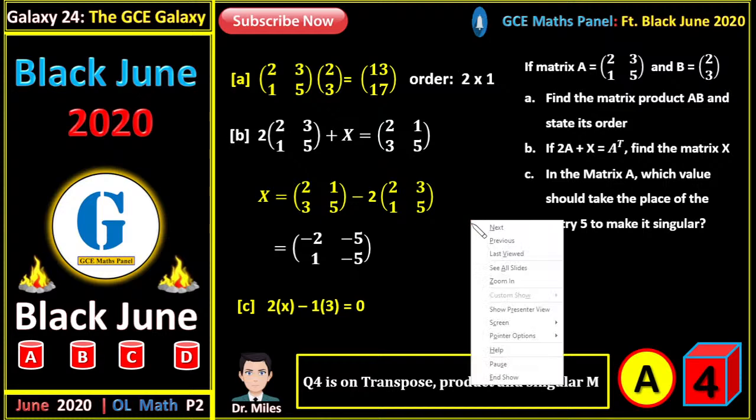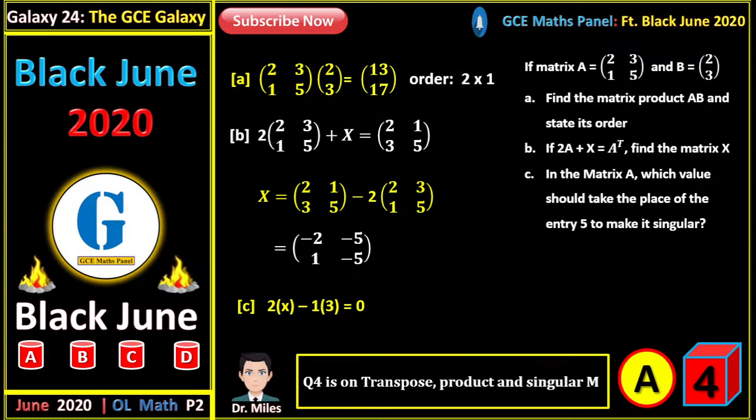So let us replace that value there by x. Let us replace this 5 here by x, and then we look for the determinant. The determinant is the product of the leading diagonal, that is 2 times 5, minus the product of the reverse diagonal, that is minus 1 times 3. So 2 times 5 minus 1 times 3 should give us 0.